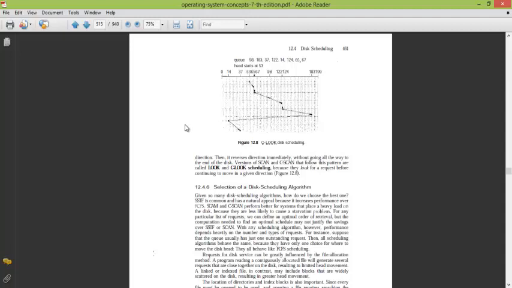Now C-look is similar to C-scan with the difference that it will not go to the endpoints, okay. From 183 itself it will turn to 14, so the head distance will not be counted from 183 to 14 in case of C-look.